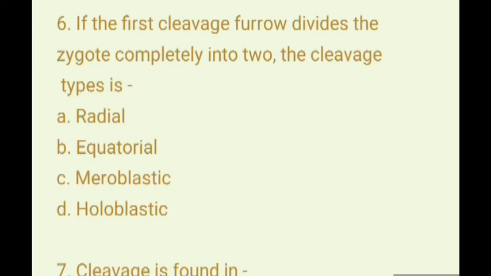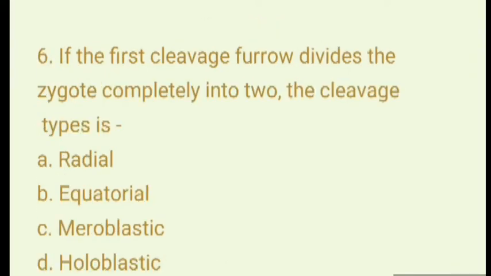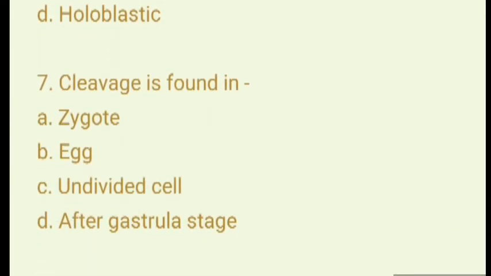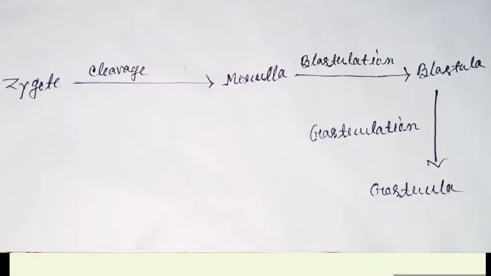If the first cleavage furrow divides the zygote completely into 2, the cleavage type is radial, equatorial, meroblastic, or holoblastic. The answer is holoblastic, because in holoblastic, total or complete cleavage, the entire egg divides by each cleavage furrow. It may be equal holoblastic or unequal holoblastic. Question number 7. Cleavage is found in zygote, egg, or undivided cell after gastrula stage. The answer is zygote. Look at the form.